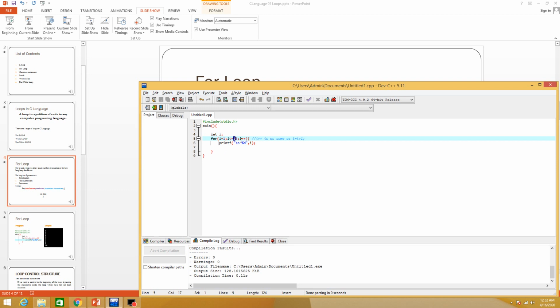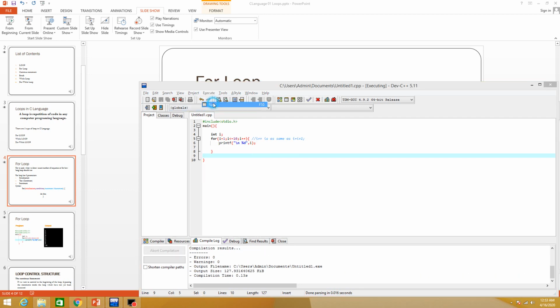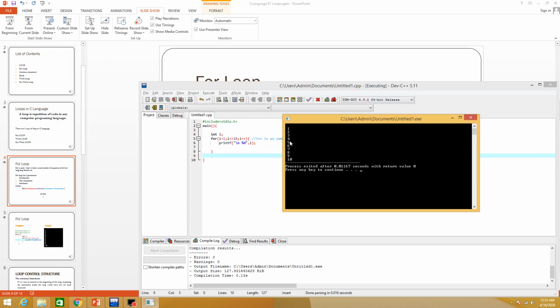Then it will increment the value of i, 10 plus 1 is equal to 11. 11 is less than or equal to 10, no, 11 is not less than or equal to 10. So the loop will break and the control will be passed to the main function, main method, and the program will stop. Let's compile it and print it. Okay, this program will print 1 2 3 4 5 6 7 8 9 10.